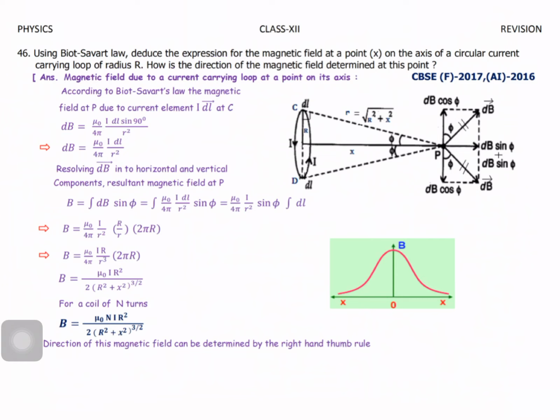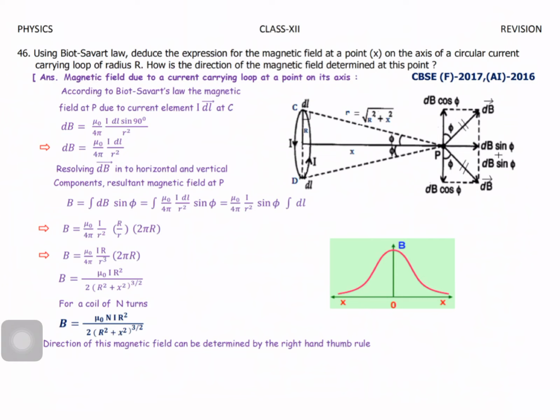Finally we get mu naught by 4 pi I r by r cube into 2 pi r, or we can write mu naught I r square by 2 into r square plus x square whole power 3 by 2. That means small r is nothing but r square plus x square.